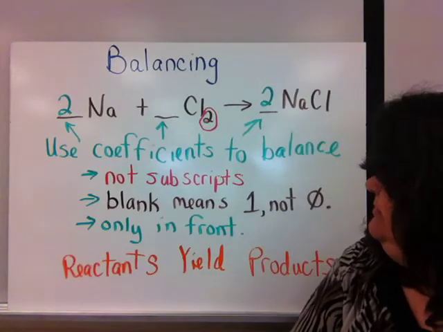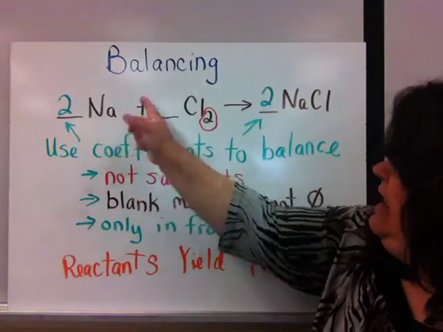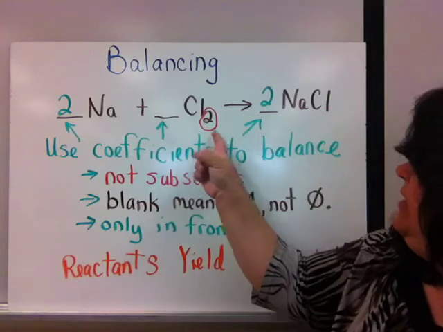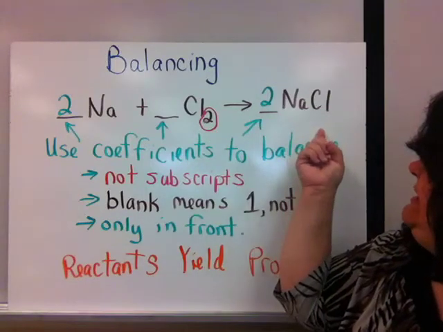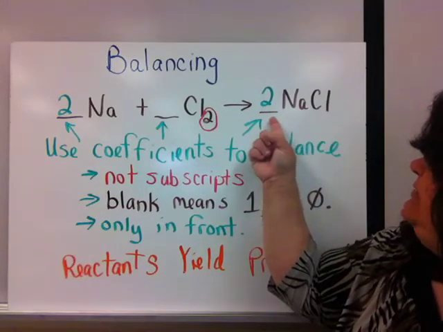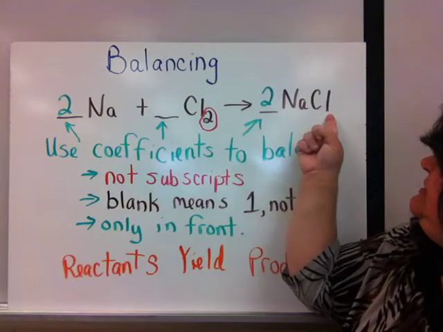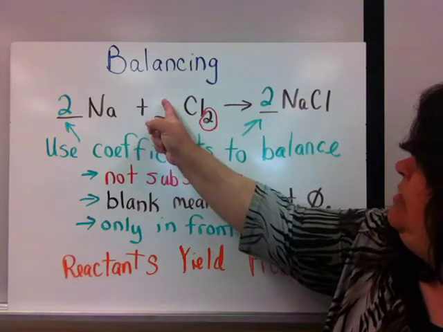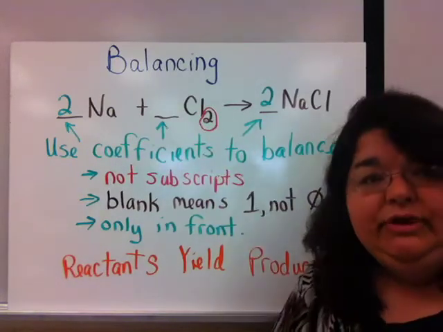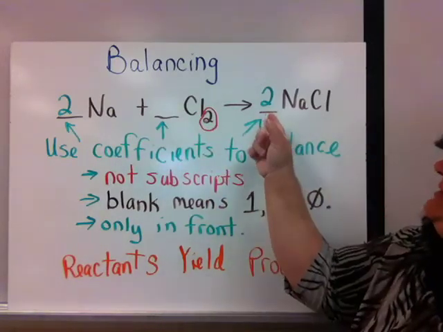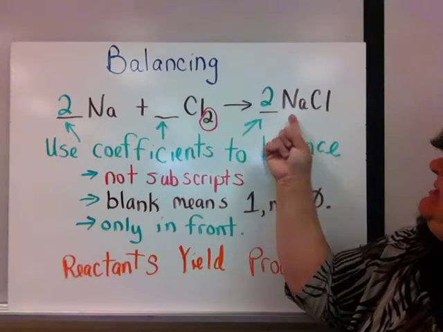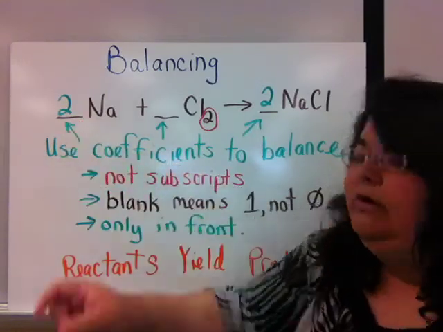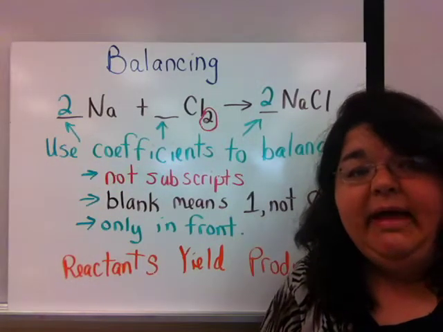So what do I do? I look at my beginning and my end, and I ask myself, what is our balance? Well, I need 2 chlorines here at the end. So I put a 2 in the front because 2 times 1 is 2. That matches this, 1 times 2. So I'm good there. But as soon as I put this 2 here, that throws my sodium off. Now I have 2. So I need another 2 over here to make my beginning match the end.